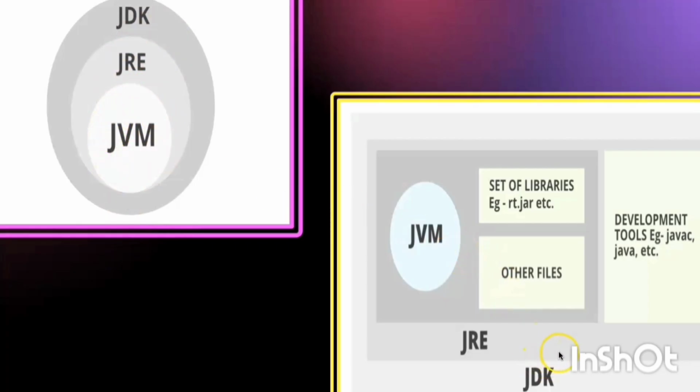Here also the same, and here we have seen that inside JRE there is JVM, development tools like Javac, Java, etc. Inside JVM there are set of libraries like rt.jar and other files. So this is all about JDK, JVM and JRE.